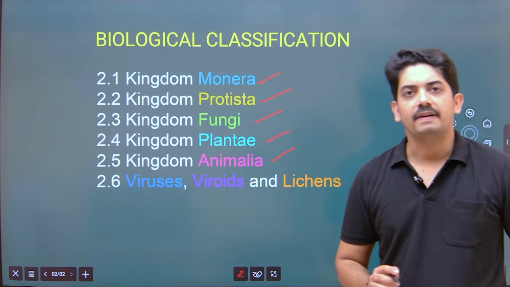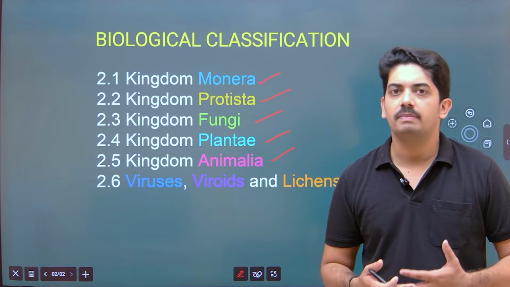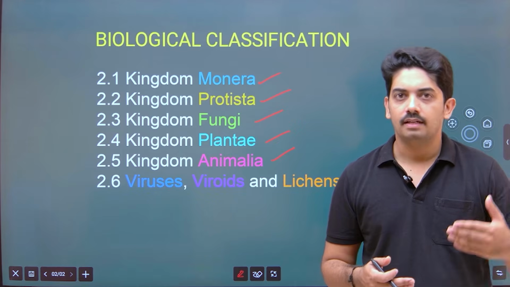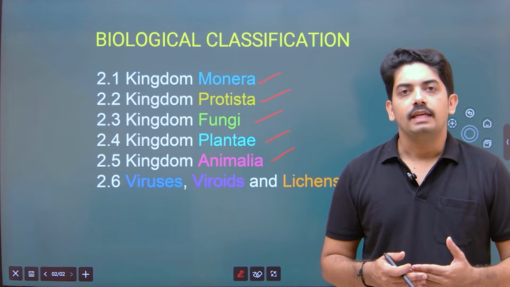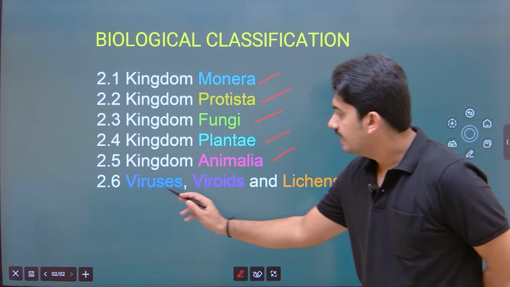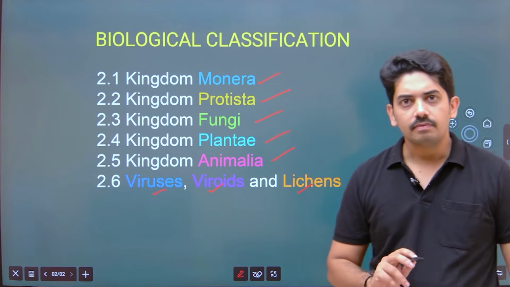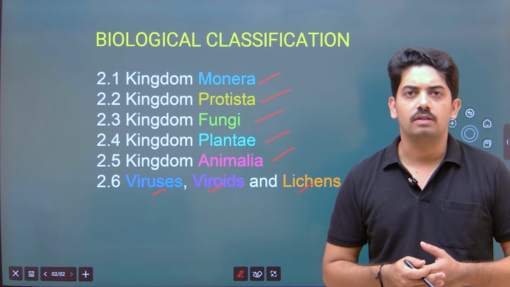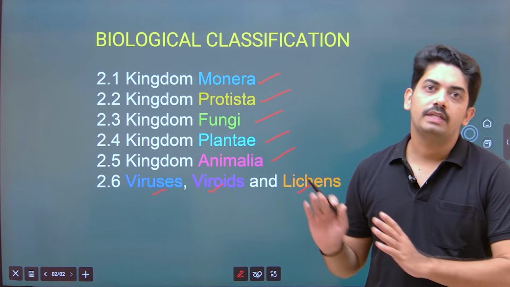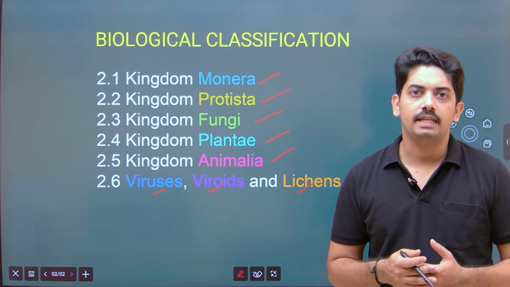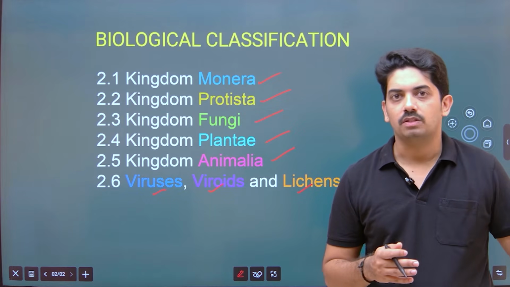This 5 kingdom system was proposed by R.H. Whittaker. We will study it in detail in the further topics. Here, viruses, viroids and lichens and some other prions are not included in the 5 kingdom system of classification, and that we will study in the last part of this topic.